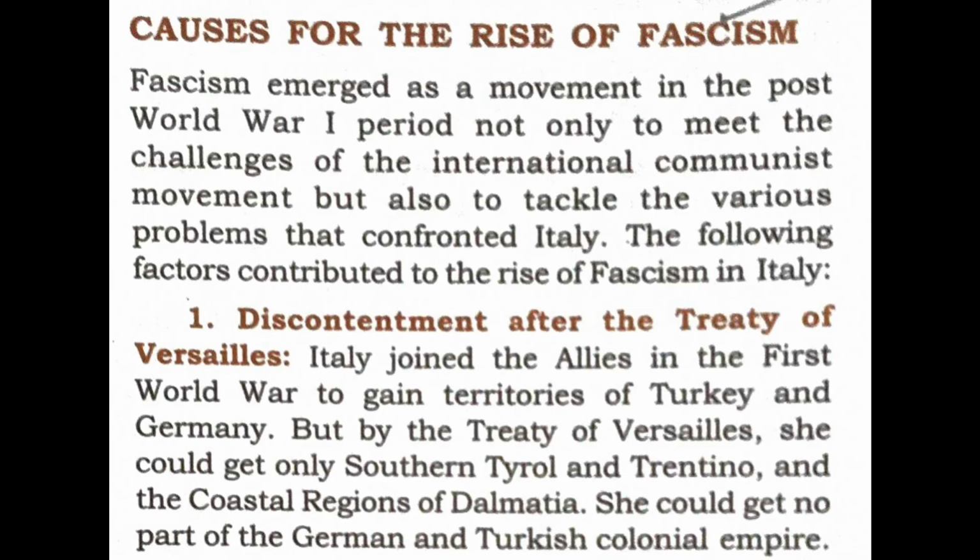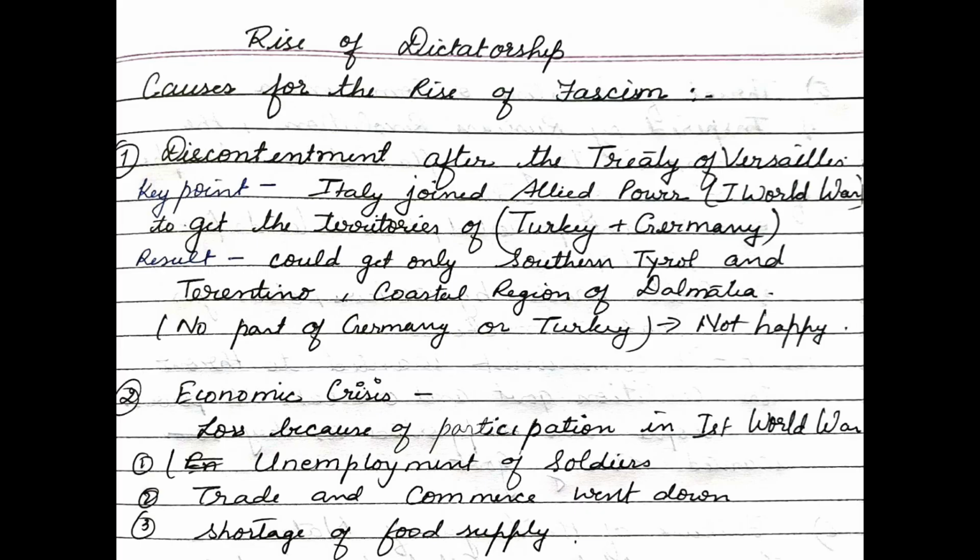But we should understand what made Italy come against the world and be involved in the Second World War. What was the reason behind it? So the key concept is obviously the result of the First World War, or the Treaty of Versailles. So we'll deal with the first point, that is discontentment after the Treaty of Versailles.